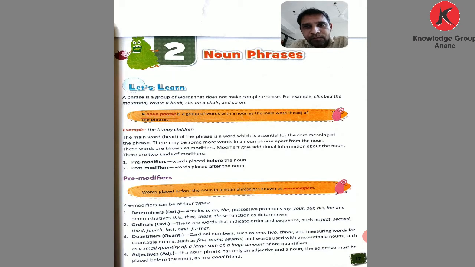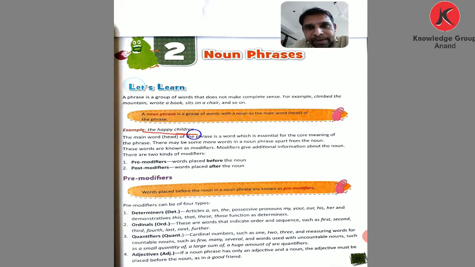What is a noun phrase? A noun phrase is a group of words with a noun as the main word, meaning the head of the phrase. What is the main word? The head is the noun. In a noun phrase, a noun is the main word of the phrase. Now see, the happy children.